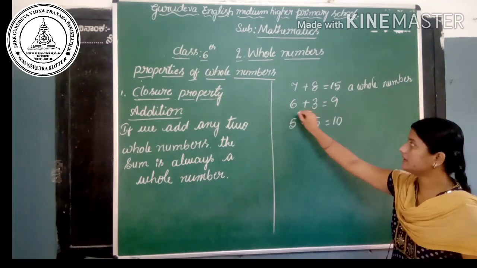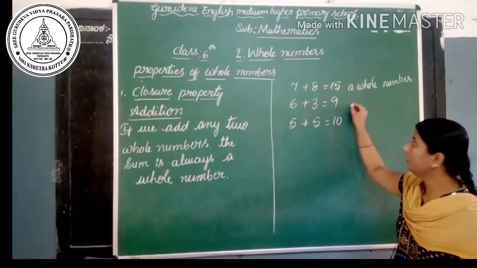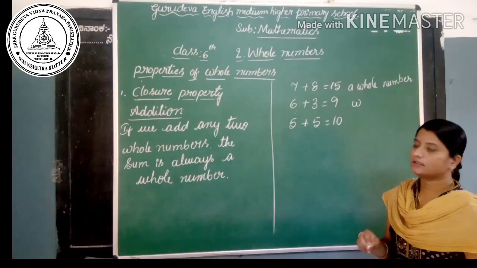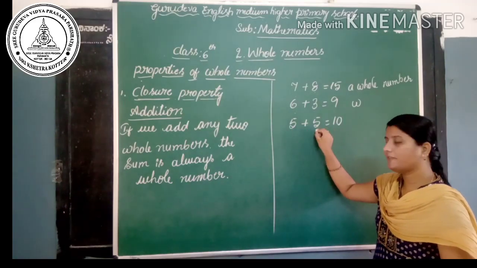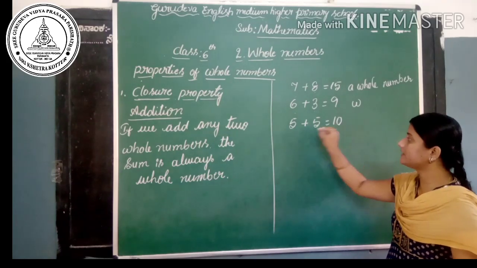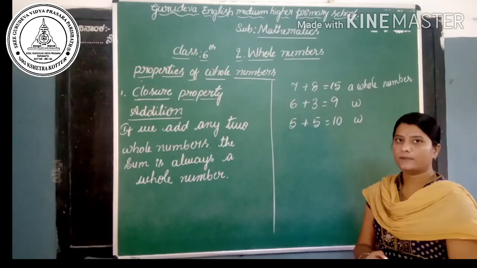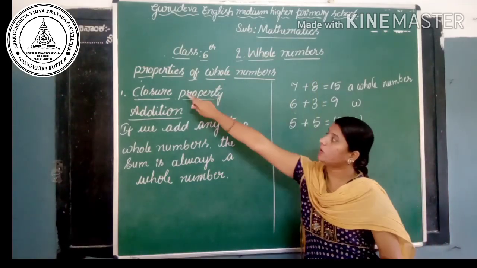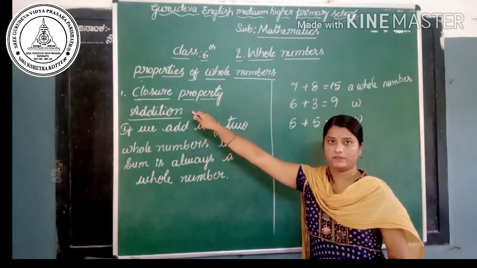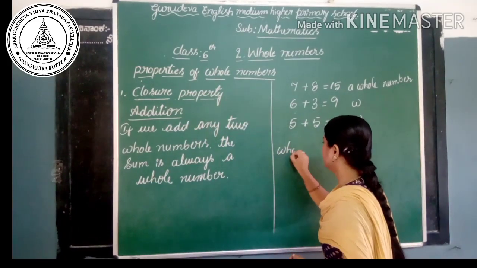Then 6 is a whole number, 3 is a whole number and 9 is also a whole number. Is it? Then third example, 5 is a whole number and again 5 is a whole number. The sum of these two whole numbers is 10. 10 is also a whole number. Finally we can say that whole numbers are closed under addition.